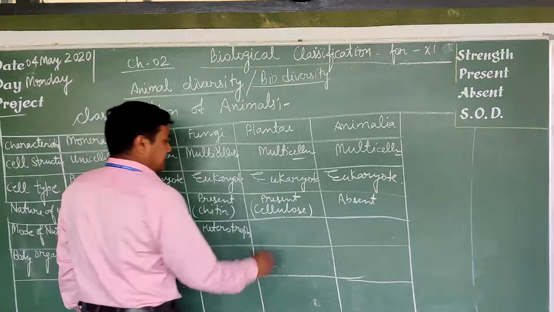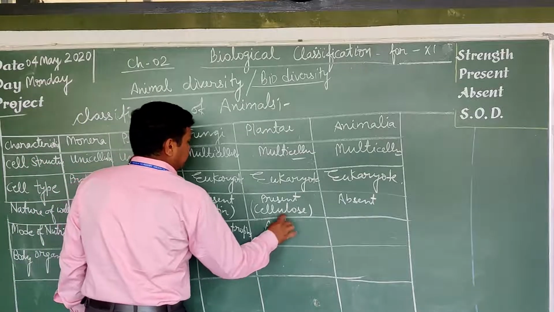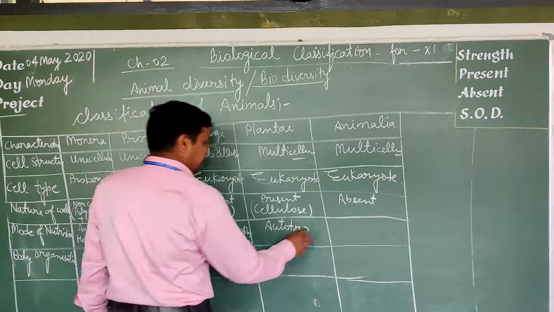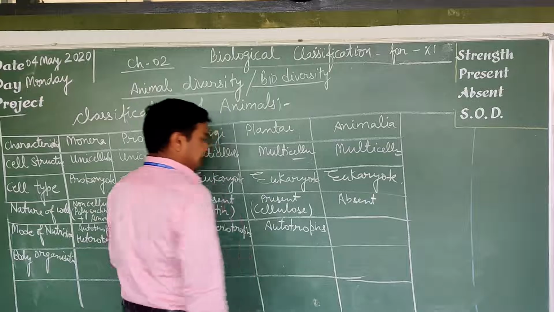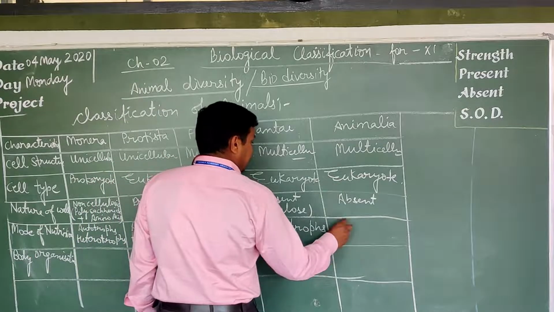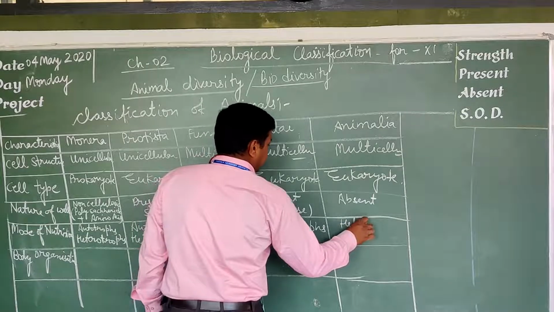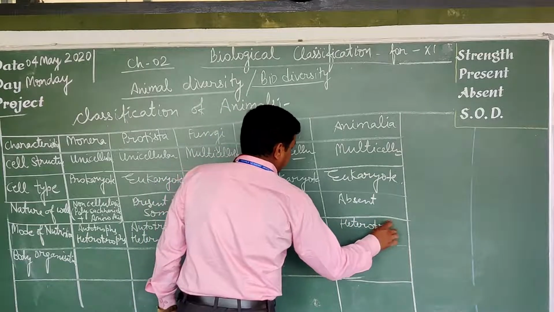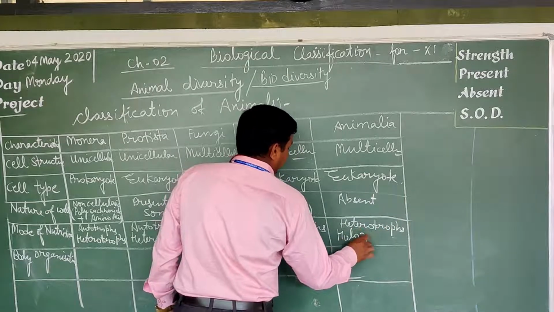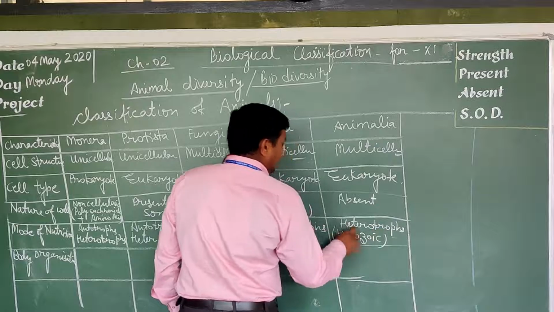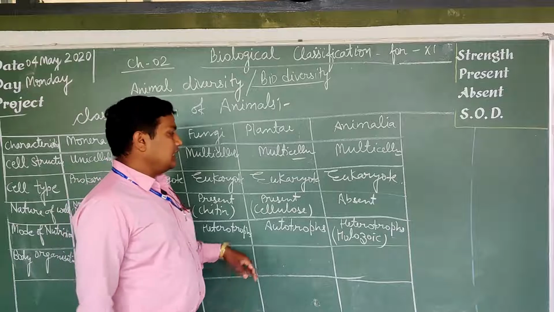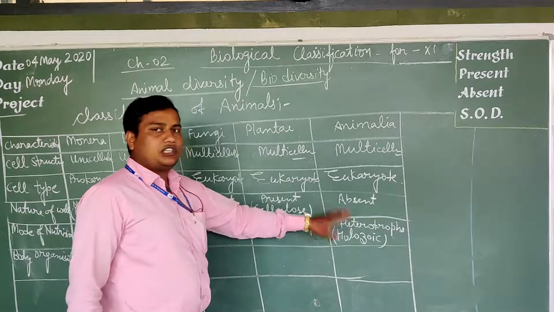Plantae are autotroph due to the presence of chlorophyll in the chloroplast; they prepare their own food. And all the animals are heterotroph, meaning they depend on other organisms. Their mode of nutrition is holozoic: holo means whole, and zo means animal. So all the animals have a holozoic mode of nutrition.